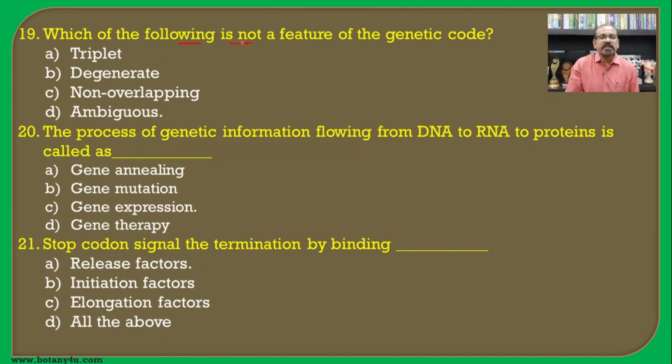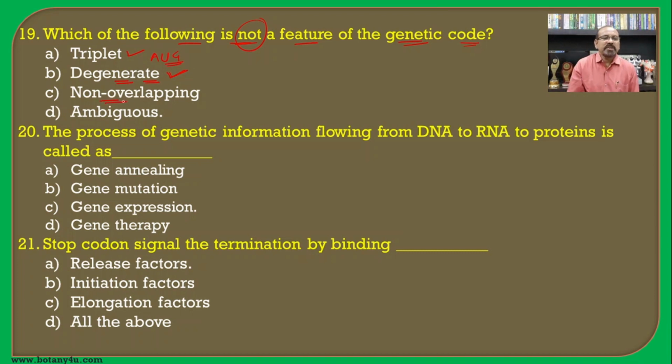Which of the following is not a feature of the genetic code? The code is triplet, that is correct. Say for example AUG, it is made up of 3 nitrogen bases. The code is degenerate, it is also correct, because many codons are used to specify the same amino acid, and such a condition is known as the degeneracy of the genetic code.